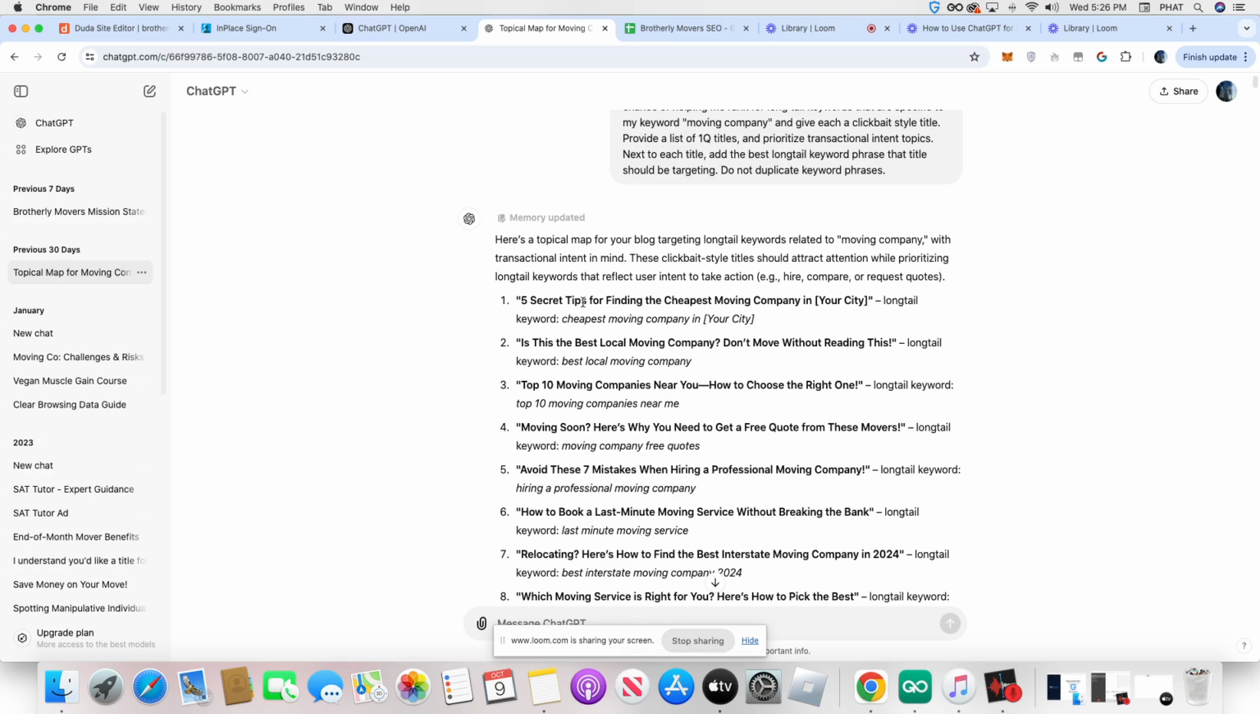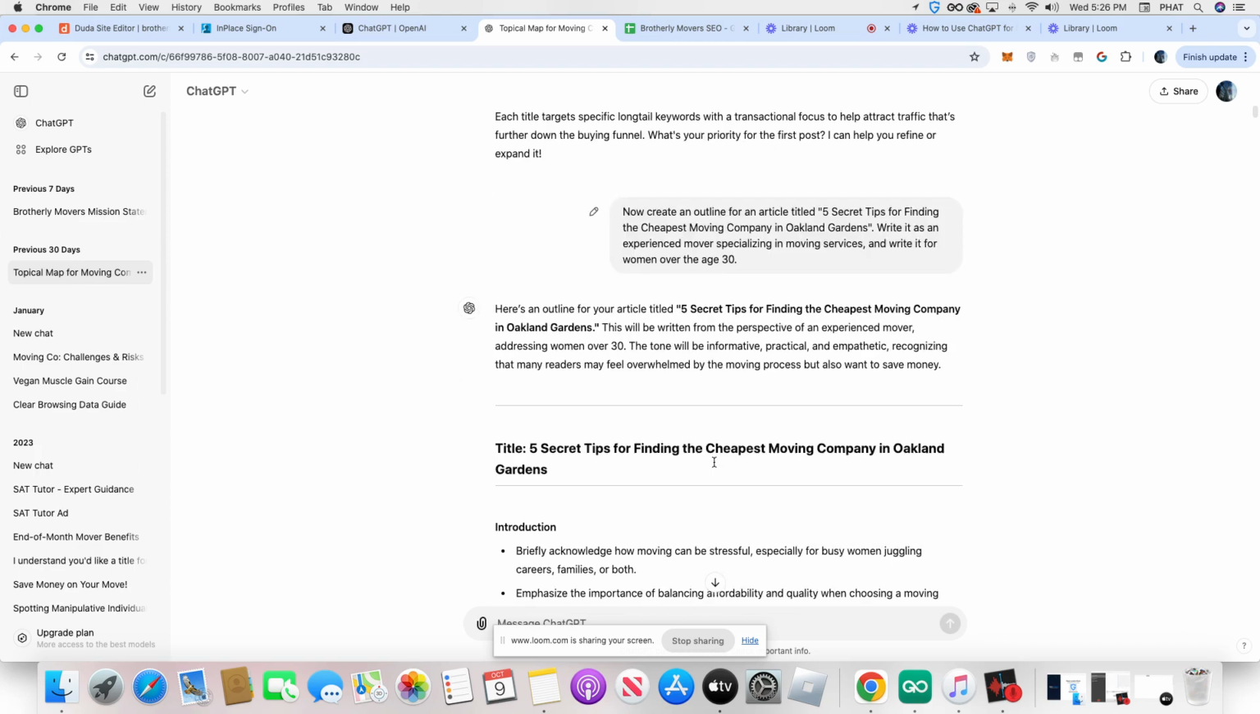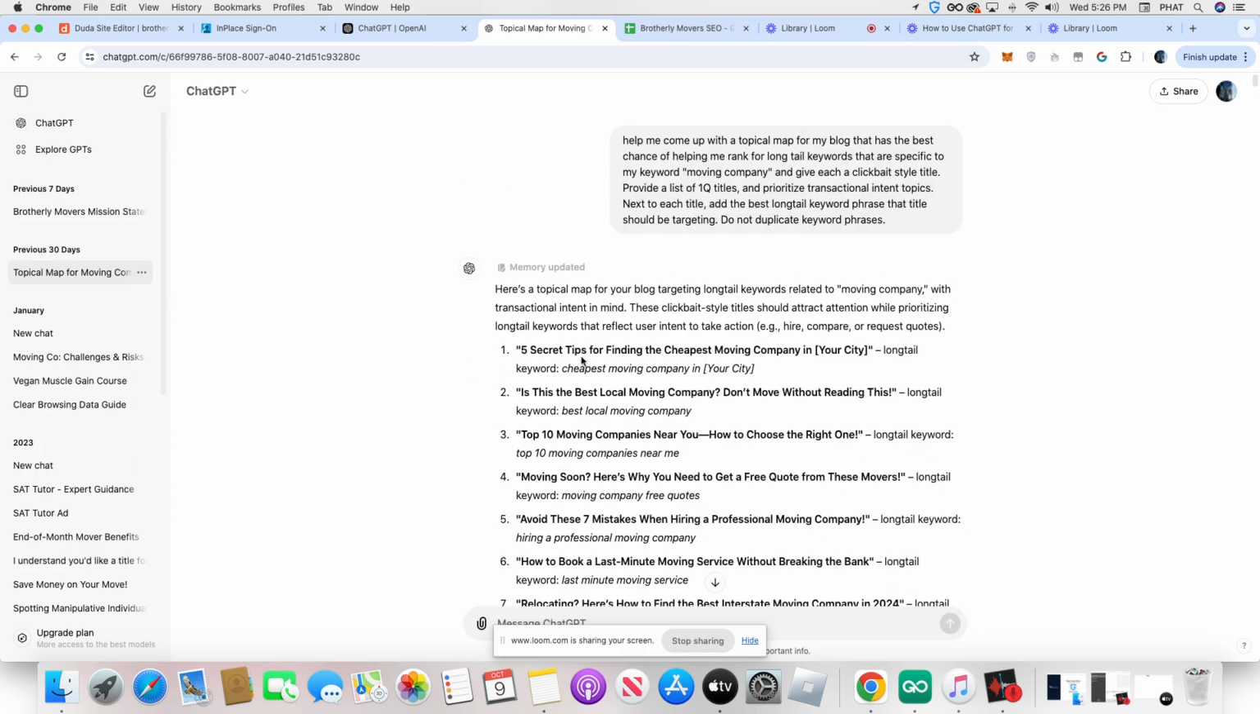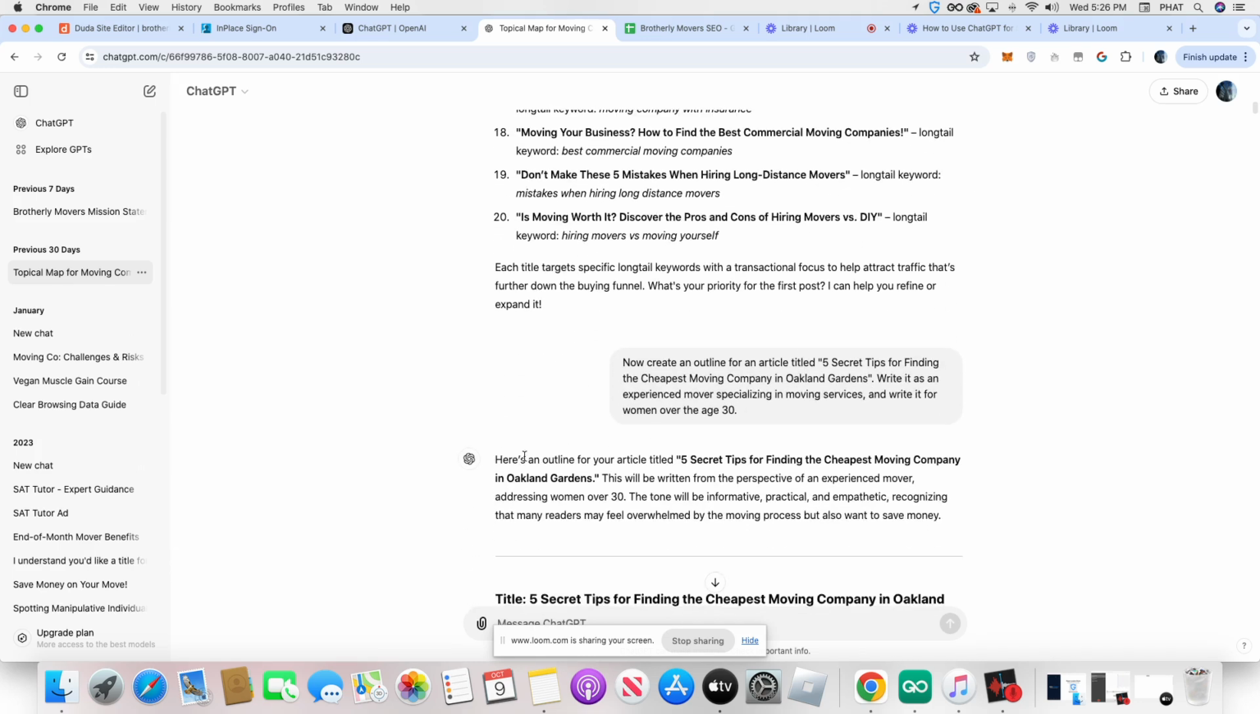This one, I believe, you see, this is the first article. This is the first topical map article that it gave me, and I'm just asking ChatGPT to write an outline for an article for this first example right here. Boom. And yeah, so you get ChatGPT to do that, and then here's the outline it's created.